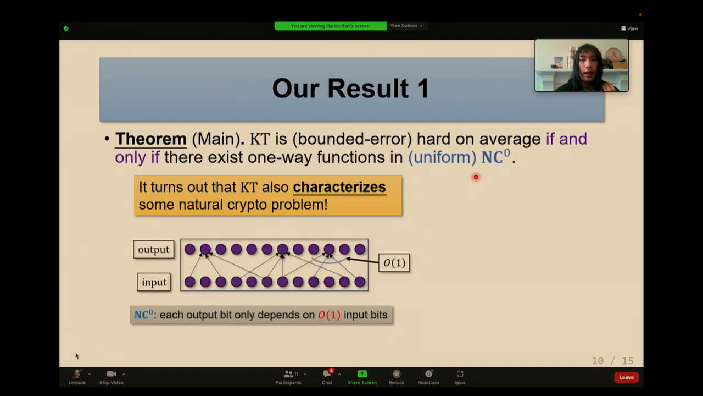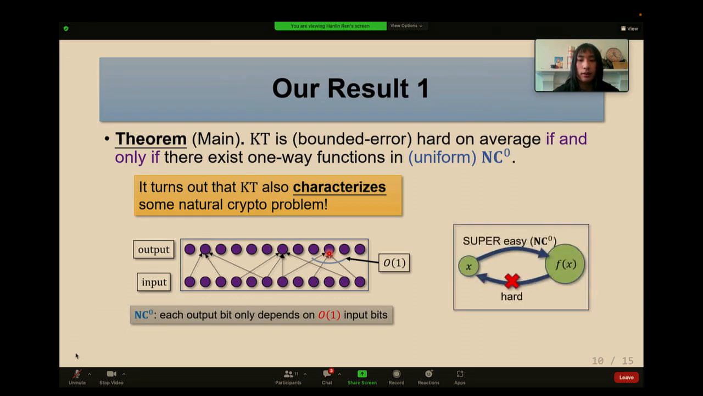NC0 is a class of multi-output functions where each output bit only depends on a constant number of input bits. You can think of it as functions computed in constant parallel time. Each output bit can be computed in constant time. So this is an extremely simple class. So one-way functions in NC0 means the functions where the easy way is super easy, but the hard way is still super polynomially hard.